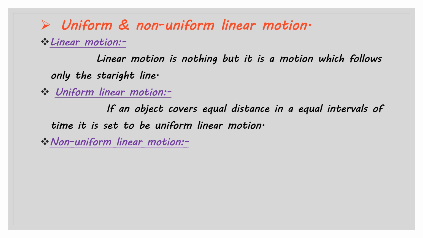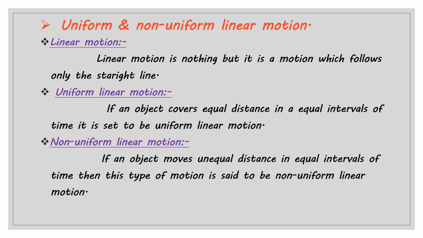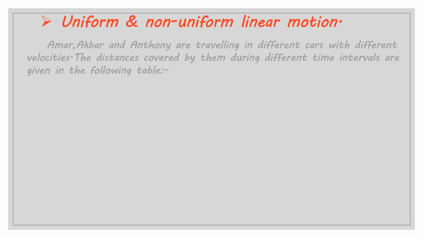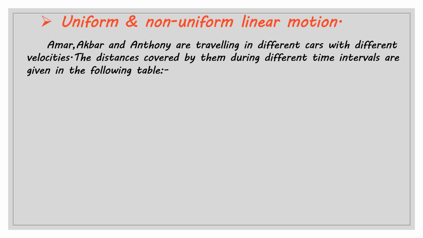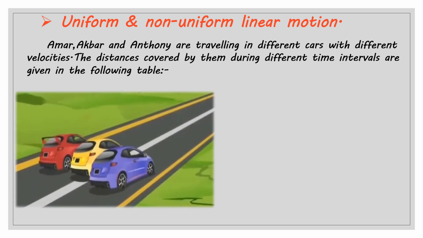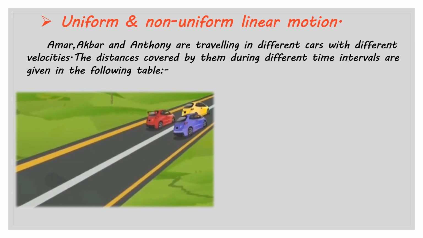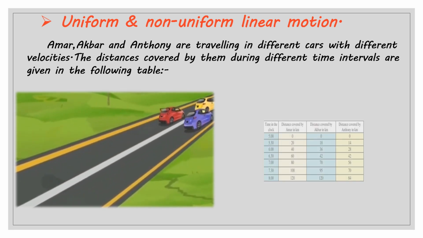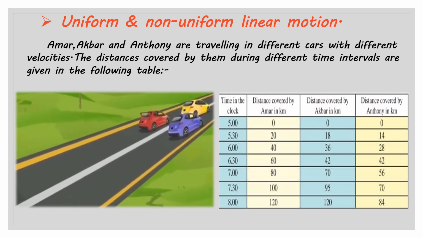Non-uniform linear motion. If an object moves unequal distance in equal interval of time, then this type of motion is said to be non-uniform linear motion. So to understand better about uniform and non-uniform linear motion, here is one example of Amar, Akbar and Anthony. You can see on the screen, they are traveling in different cars with different velocity. The distances covered by them during different time intervals are given in the following table. Let us see the table.